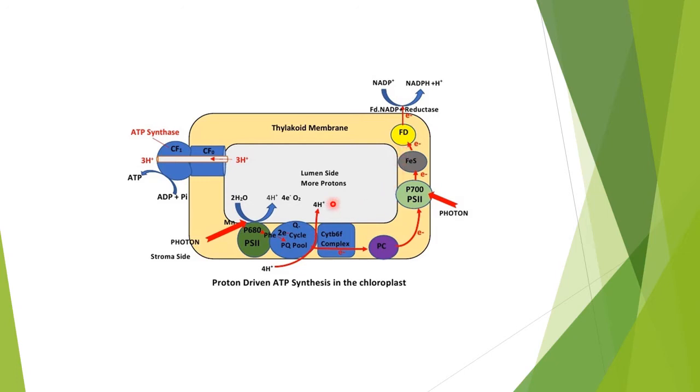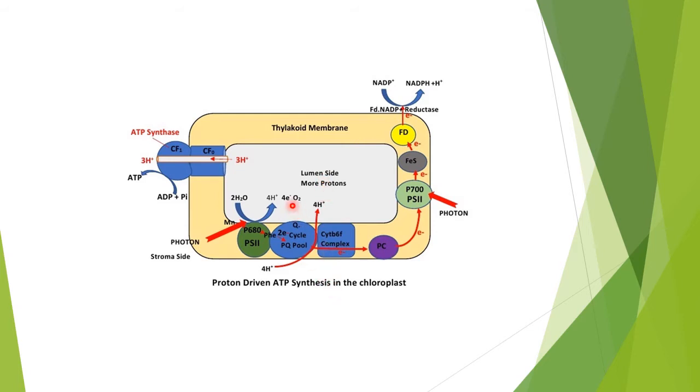And then we know now what's happening here. There is an accumulation of protons. There is a translocation of protons. So on one side there are more protons, and on the other side there are fewer protons. So the stroma and the lumen side have differential proton concentrations. Here we will have more protons, here we have fewer protons. There will be a difference of potential on the two sides. Electrochemical potential will be generated. It will be the more positive side, and the negative side.